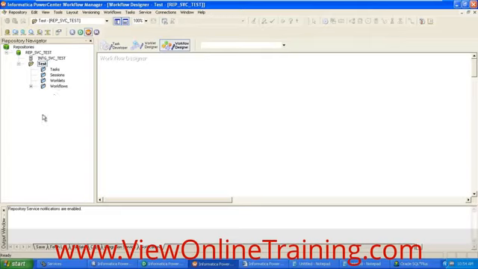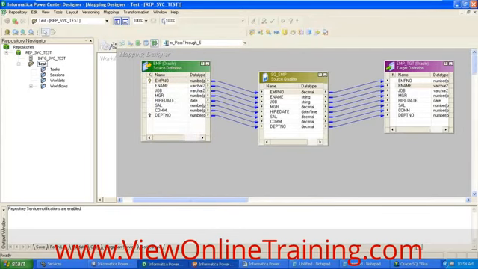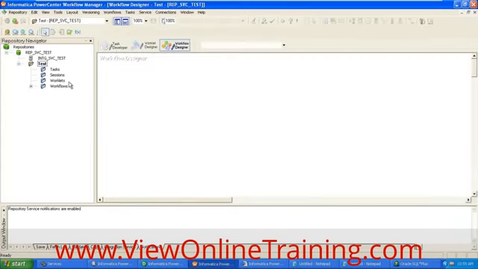Similarly, the workflow manager also has the repository navigator, workspace, and output window. Logging into the client tool means you need to log into the repository, connect to the folder and open the folder here. Previously we developed the mapping in the test folder, so similarly here in the workflow manager you need to create the workflow in the same folder.